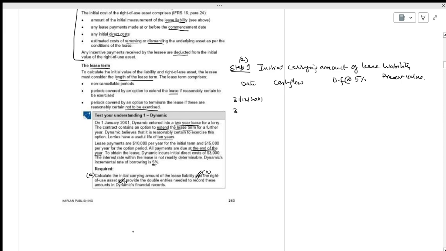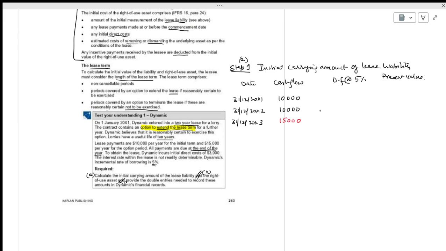31/12/2001, 31/12/2002, 31/12/2003. How much is the cash flow? First year 10,000, second year 10,000, third year they are paying how much? 15,000, the option period. They have mentioned here, option to extend the lease term for a further year. Okay, option to extend.